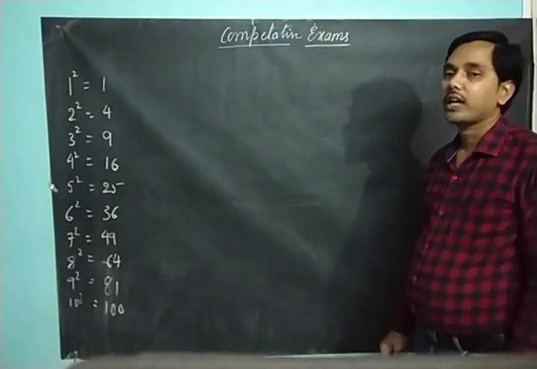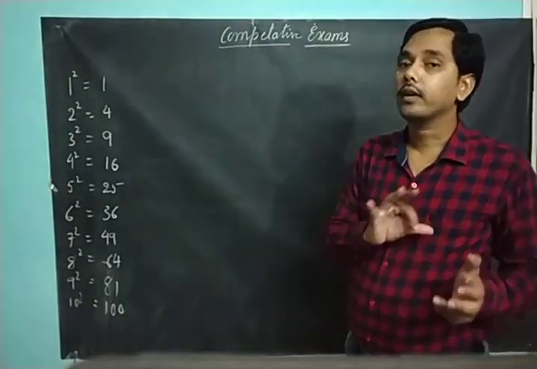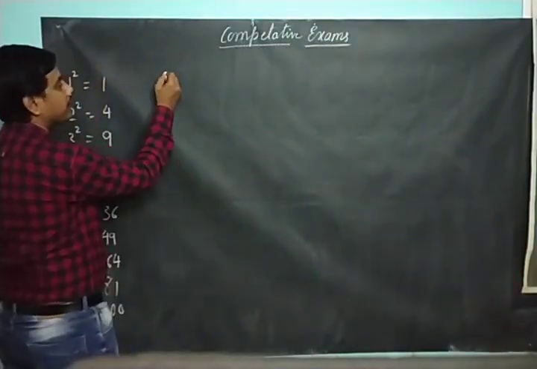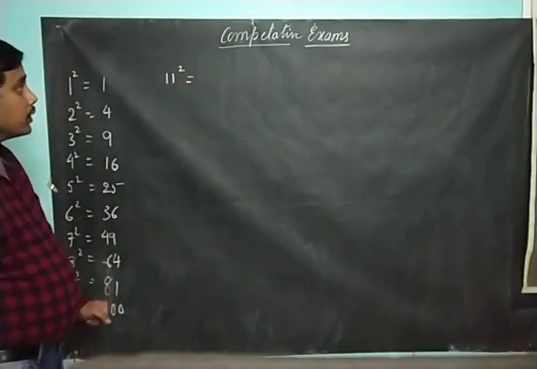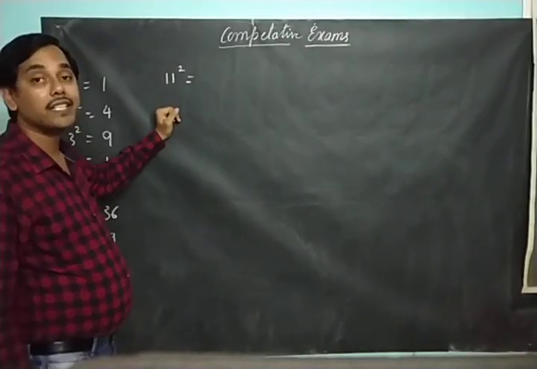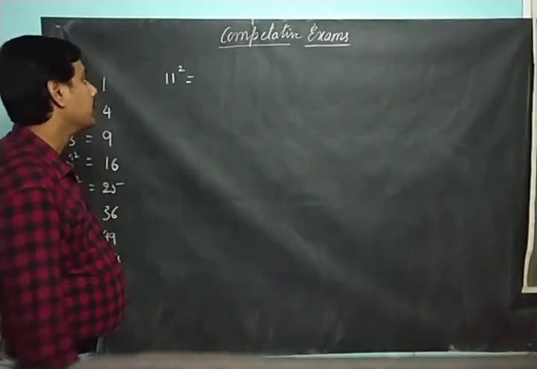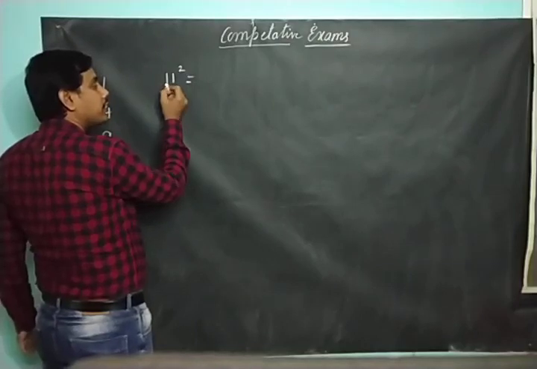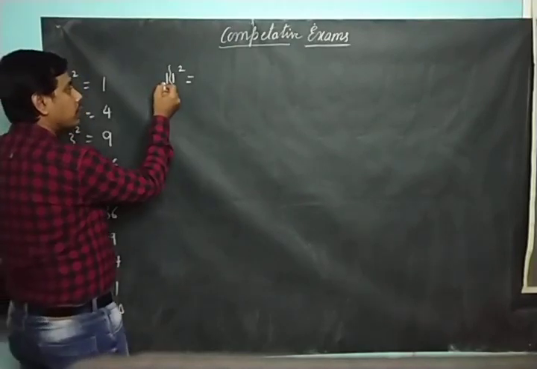So let us start with any 2 digit number. I will explain how you need to remember the trick. For example, take 11, the square of 11. Here it is a 3-step operation. Initially you feel it will be lengthy, but once you practice it will be easy for you. First, you need to split this into 2 parts. What is this? 1.